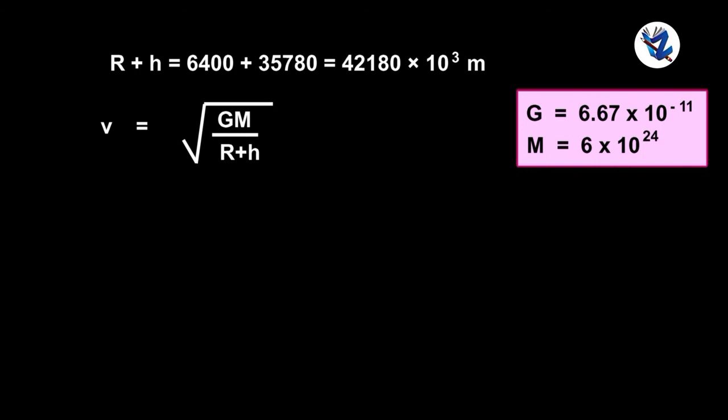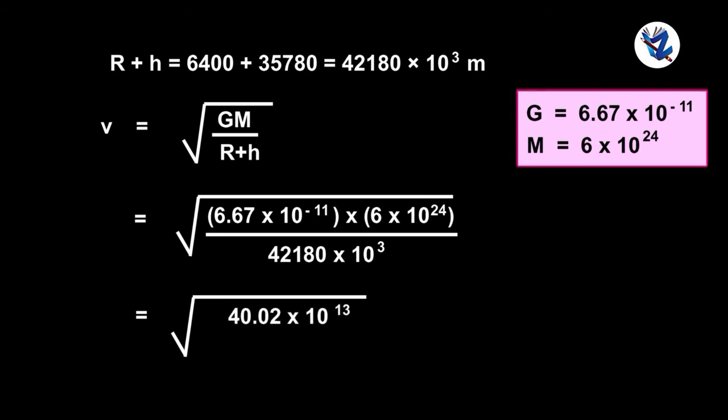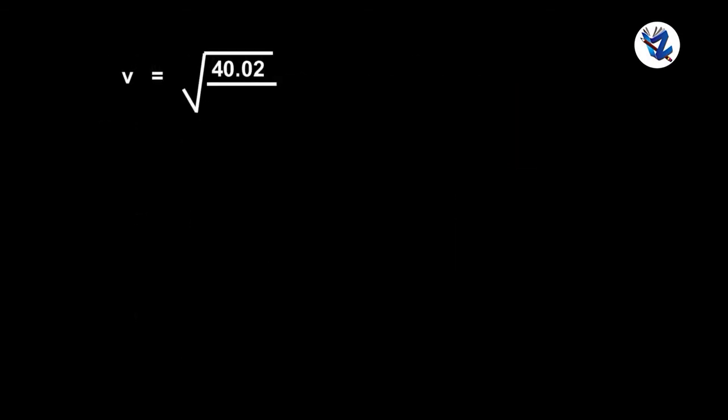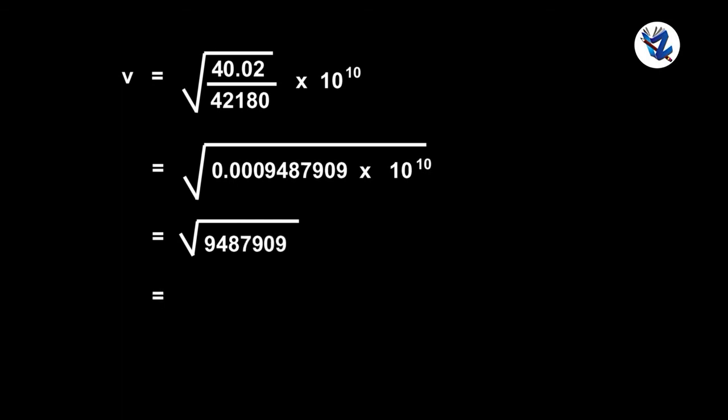Now V is equal to under root GM upon R plus H, is equal to under root 6.67 into 10 raised to minus 11 into 6 into 10 raised to 24 upon 42,180 into 10 raised to 3, is equal to under root 40.02 into 10 raised to 13 upon 42,180 into 10 raised to 3, is equal to under root 9487909, is equal to 3080.245.